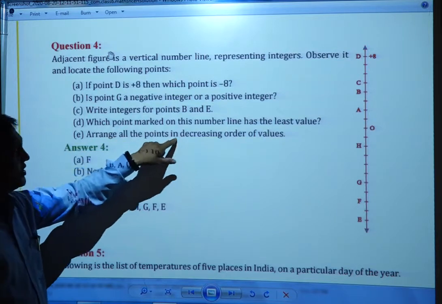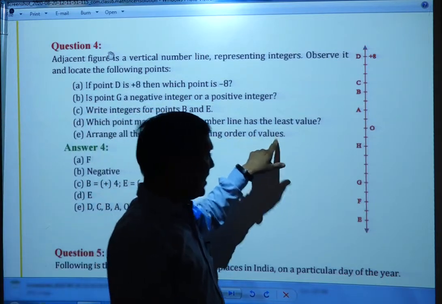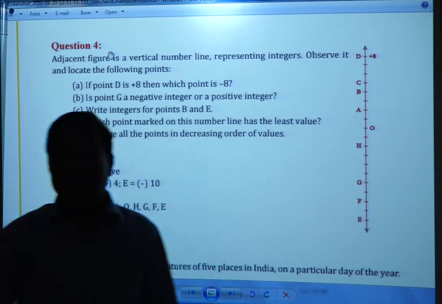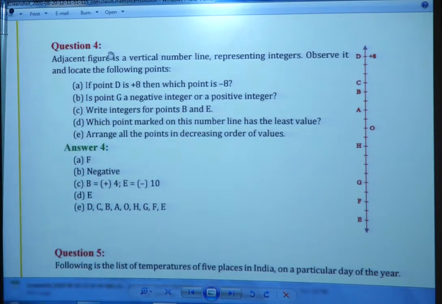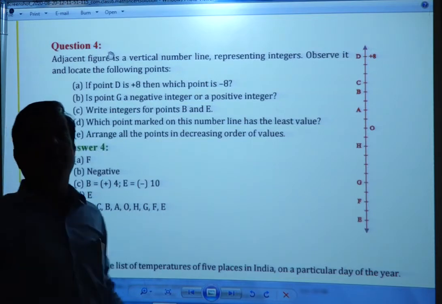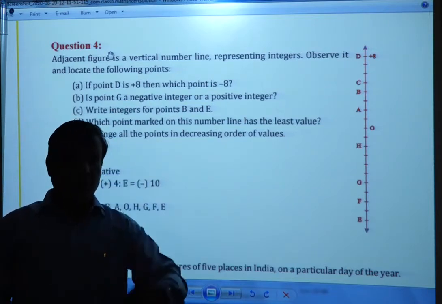Arrange all the points in decreasing order of value. Decreasing order means what? Smaller to bigger or bigger to smaller? Decreasing order means bigger to smaller. First big, then small, small, small, small. It is called decreasing order. Increasing order means smaller to bigger.